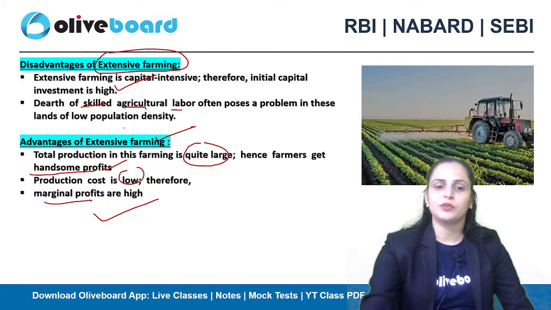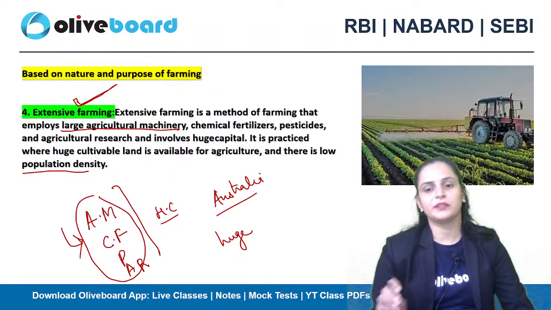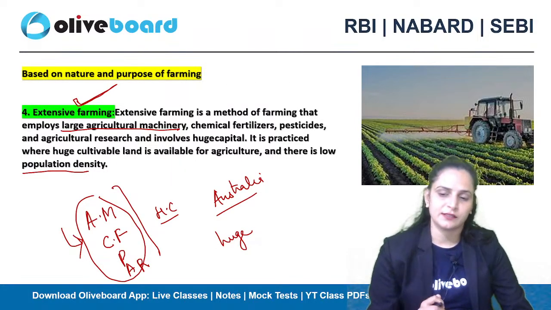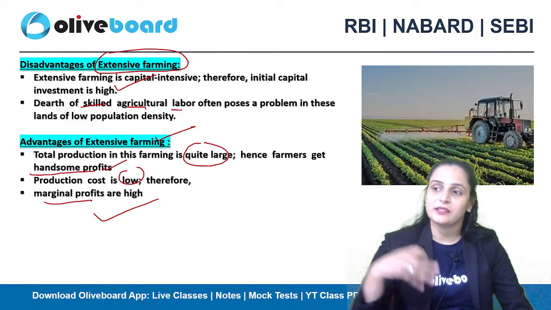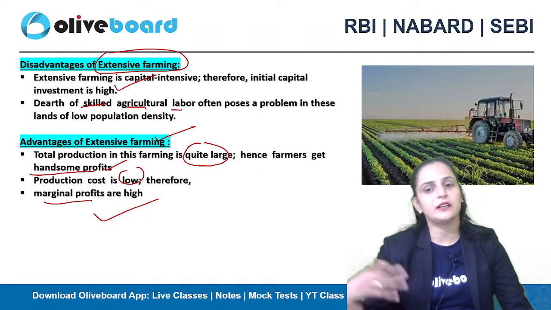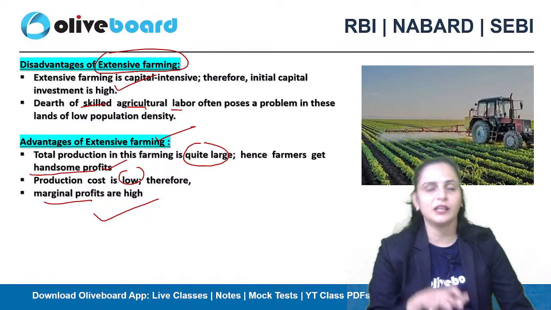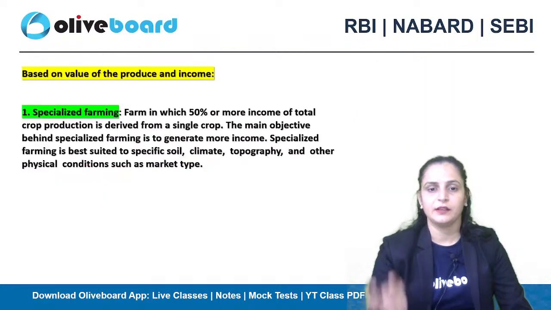देखो, I told you कि extensive farming will be followed in the areas where there is low population density. So population density कम है तो हमेशा skilled agricultural labor का shortage रहेगा. तो ये एक problem यहाँ पे है, right?